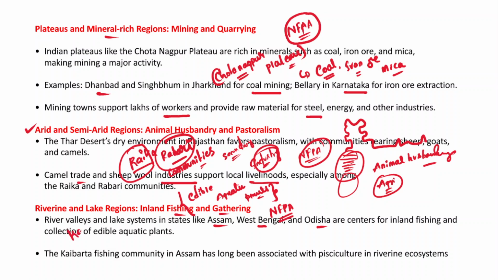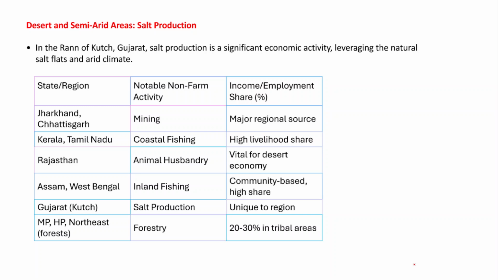And in fact, the Kaibartha fishing community in the state of Assam has long been associated with pisciculture in the riverine ecosystem, right? So we have understood the different physiographic areas and how they are related to the non-farm primary activities in India.